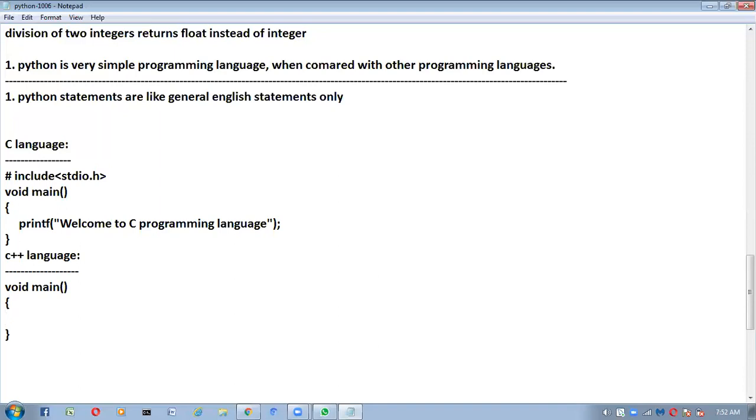Inside the curly braces, we write cout, welcome to C++ programming language.